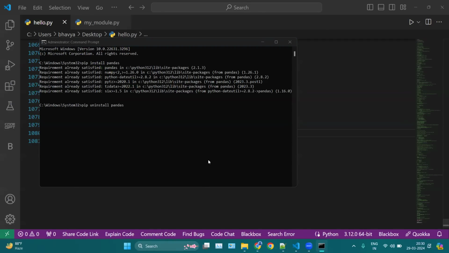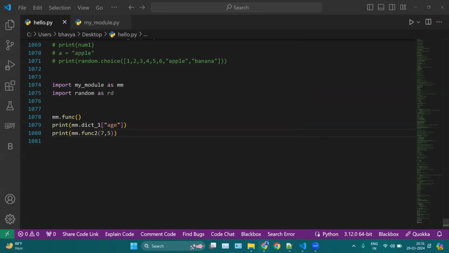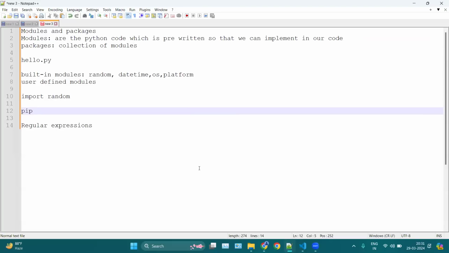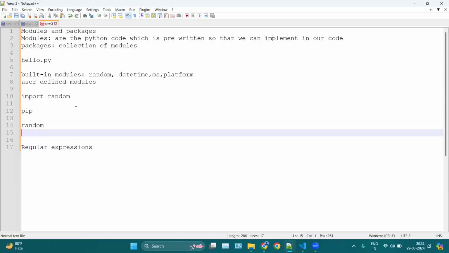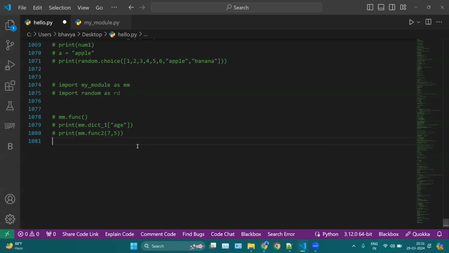So for installing, uninstalling, or checking the list of your packages, you can simply use pip here. Now we can use one more module, which is known as platform. We have used random, then we have the platform module. Platform will show you what kind of platform you are using, like Windows or Linux. It is simple, we can simply import platform.